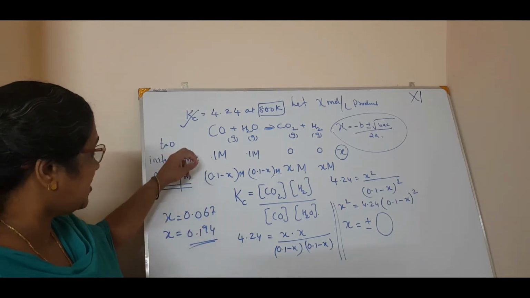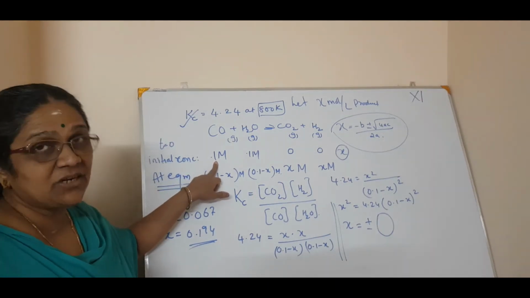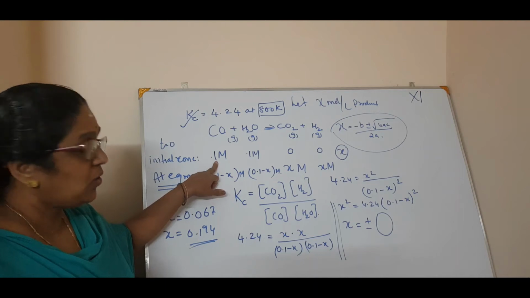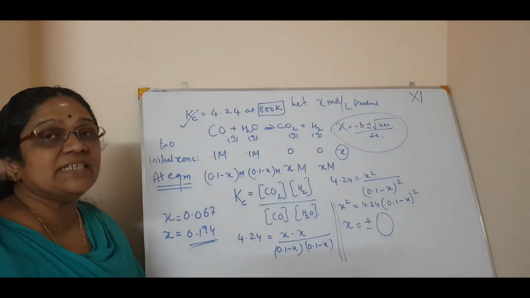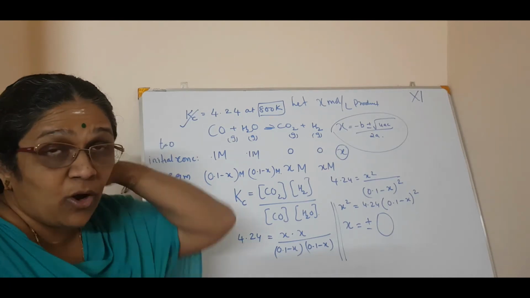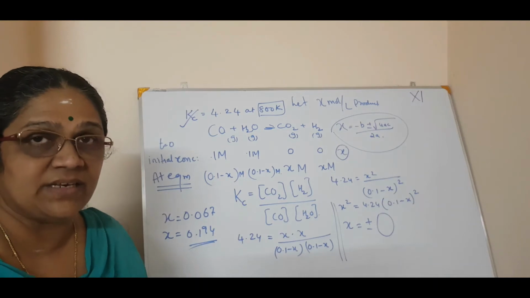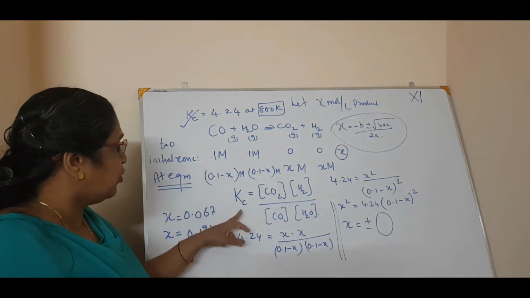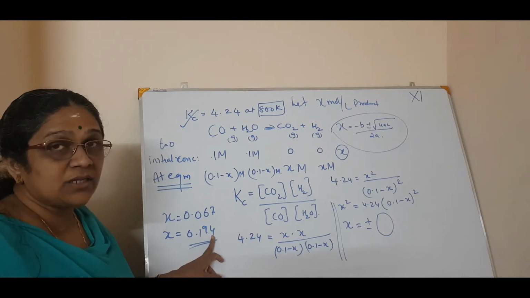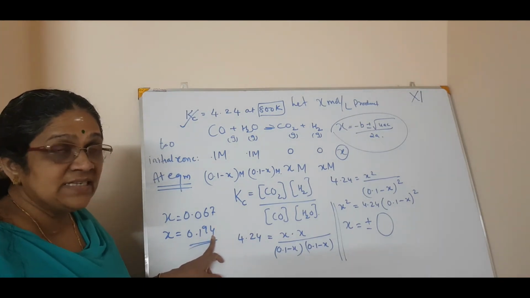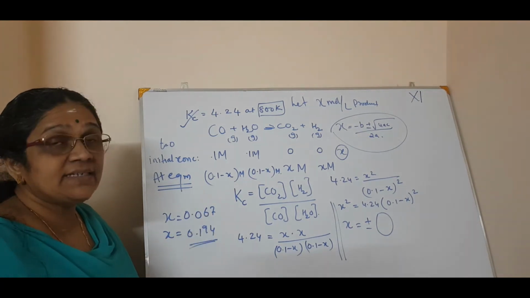We know our initial concentration is 0.1 molar. That is the initial concentration, isn't it? So the value 0.194 can be deleted or omitted, because there is no point in taking a concentration more than the initial value, isn't it? The initial value is only 0.1, and 0.194 is more than that, so it can never be right. We can delete it. So which one should we take? We take x as 0.067.